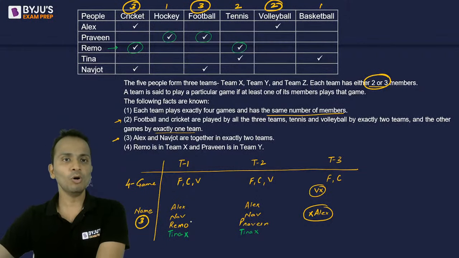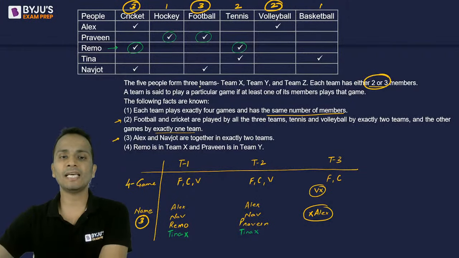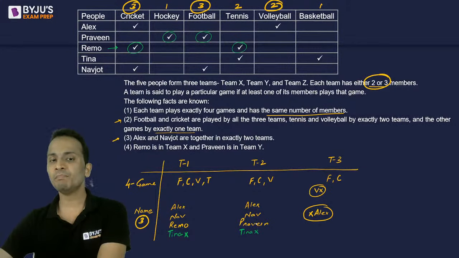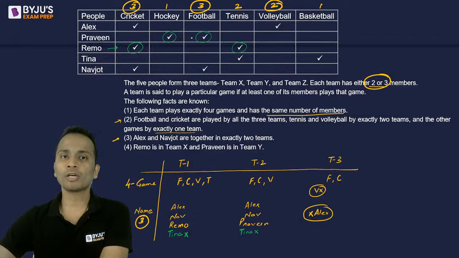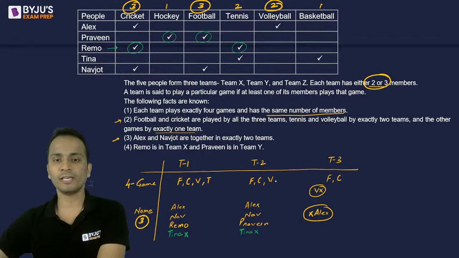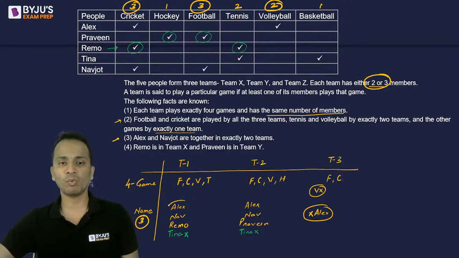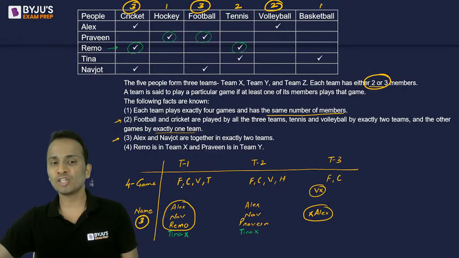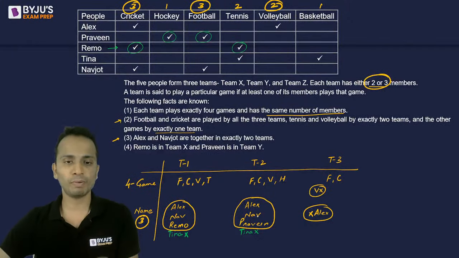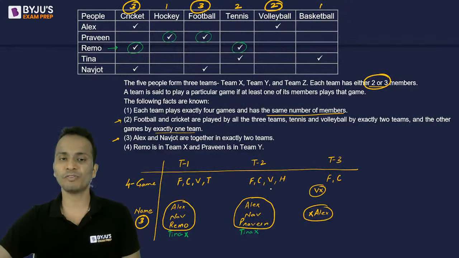Okay, now Remo plays cricket and tennis. So team number 1 will play tennis. Praveen plays hockey and football. Football is already there. So hockey will come as the 4th sport of team number 2. So composition of team number 1 as far as players is concerned and games is concerned is over. Composition of team 2 is already over with players, number of members as well as number of games.